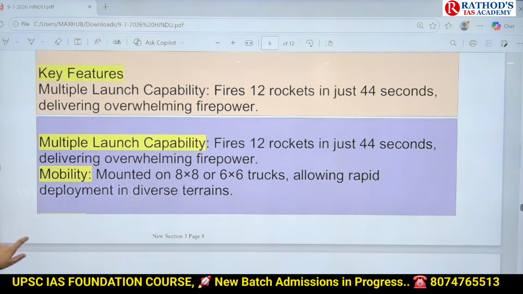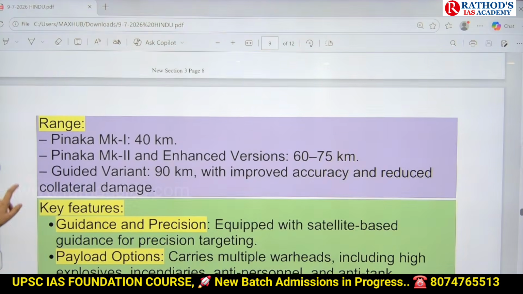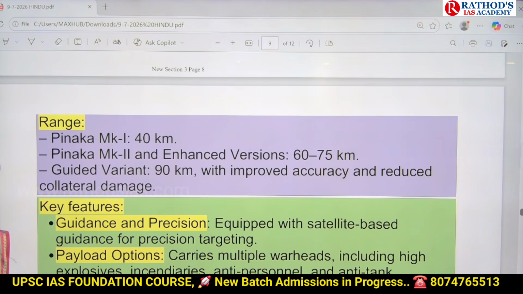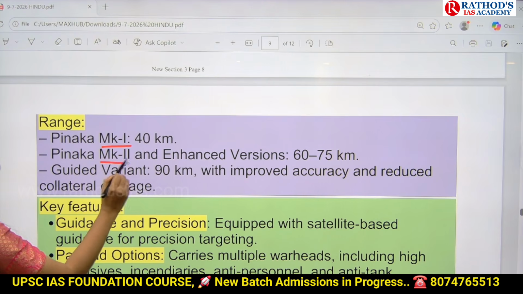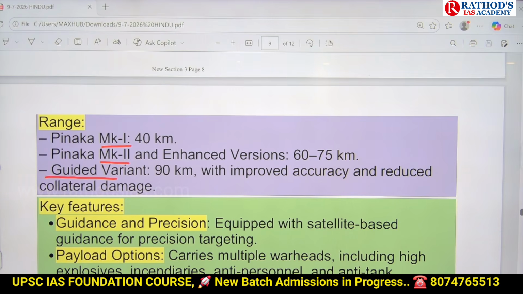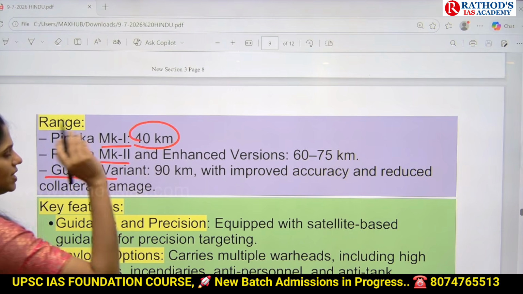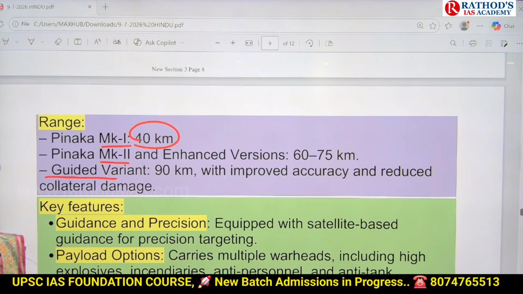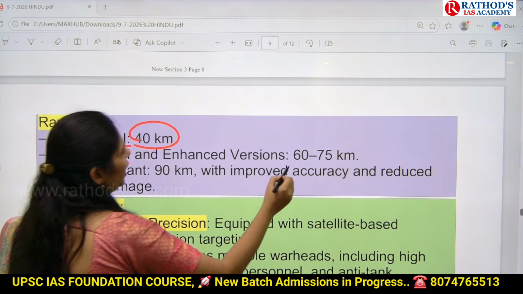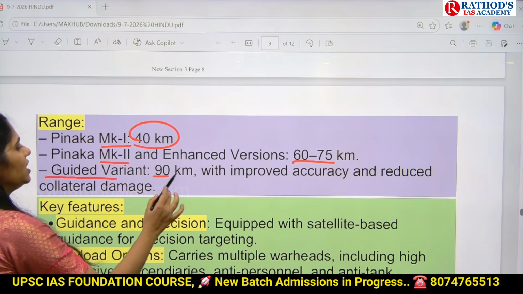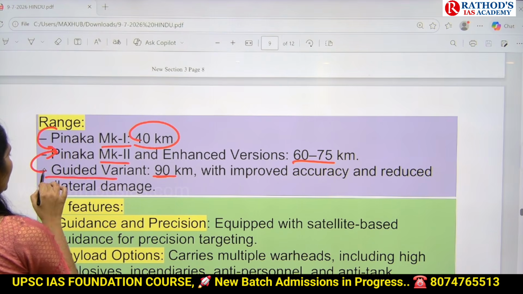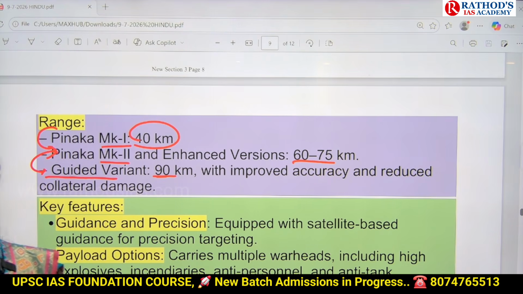Next is the range. In this Pinaka, we have 3 variants: Pinaka MK1, MK2, and a guided variant. The first variant has a range of 40 kilometers, it can strike a target 40 kilometers away. The second version is around 60 to 75 kilometers, and the third version is around 90 kilometers. In every advancement, we try to increase the range of the rocket.